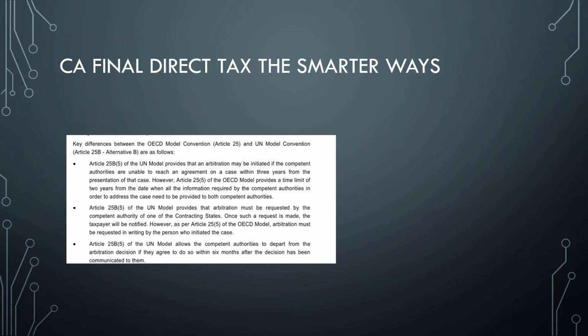Next, the UN model states that arbitration must be requested by the competent authority of one of the contracting states, whereas in the OECD, arbitration must be requested by the person who initiated the case. In Article 25 of the UN model, it says competent authorities can depart within 6 months after the decision has been communicated to them. This is another very important clause. All you got to remember is 3 years, 2 years, and 6 months. That's it. You'll be good to go.